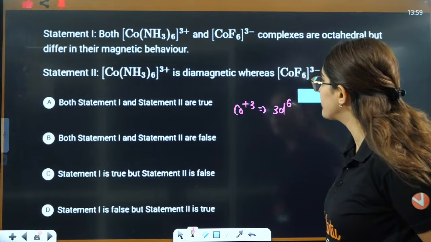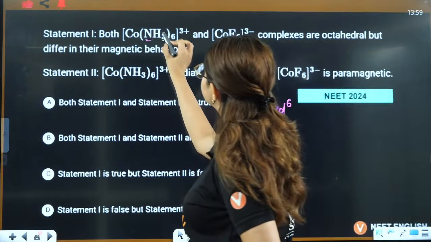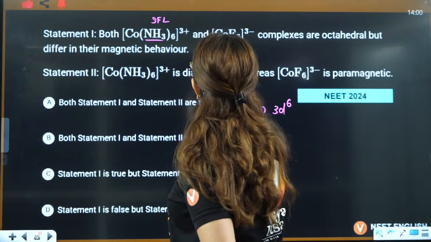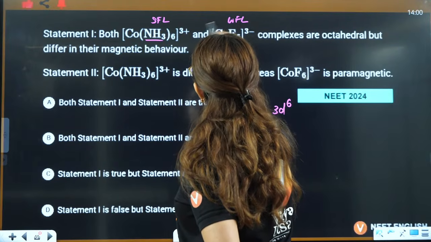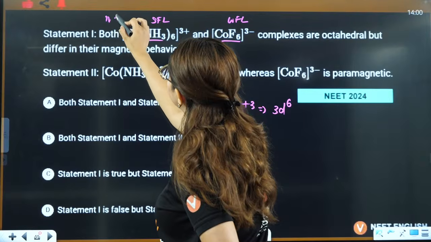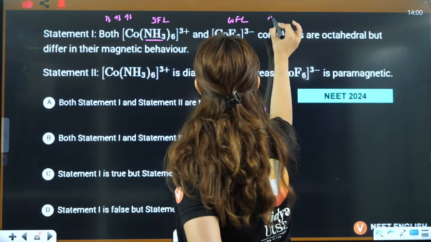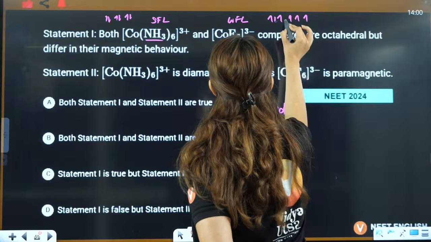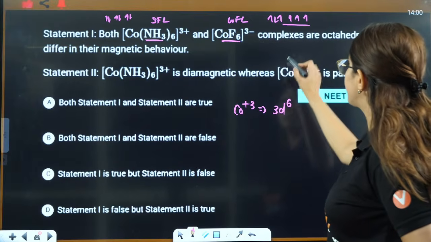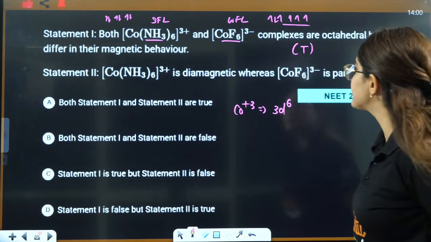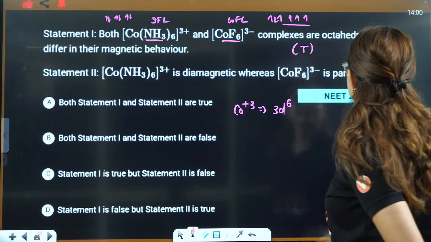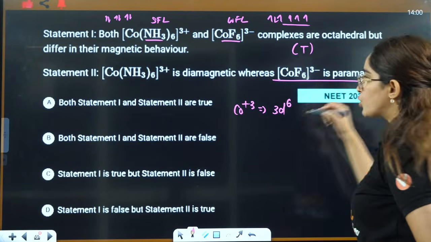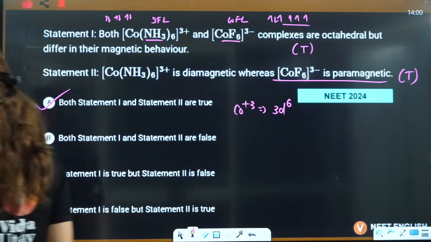Yes, magnetic behavior will be different here because here it is acting as a strong field ligand, and here it will act as a weak field ligand. So here pairing will occur, it will be 1, 2, 3, 4, 5, 6. Here it will be 1, 2, 3, 4, 5 and 6. So definitely magnetic behavior will be different. Then this is diamagnetic, definitely yes. This is paramagnetic, that is also true. So we can say both the statements are true.